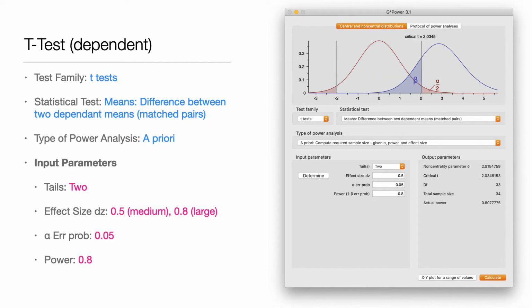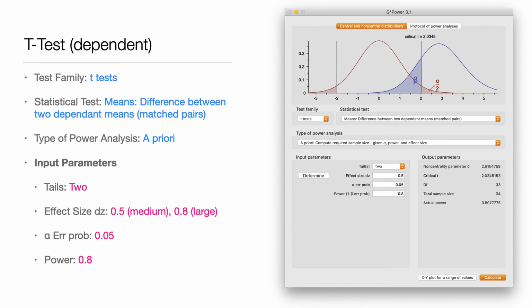So here's an example of using a dependent test. In this case, we say it's the t-test family, we're doing the means difference between two dependent means, matched pairs. And the test we're doing is a priori. A priori is just, we're planning our test.